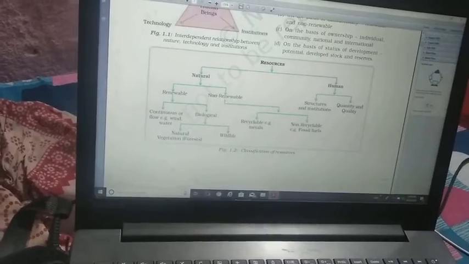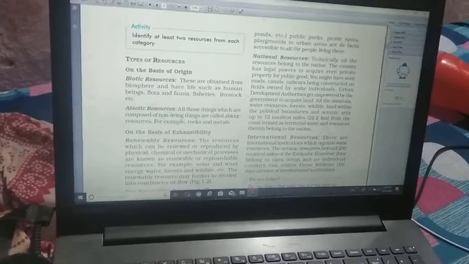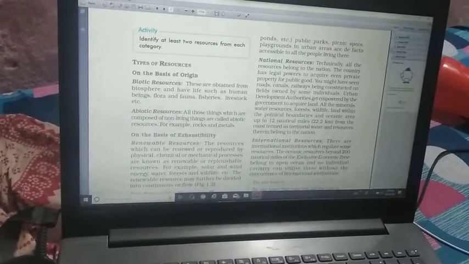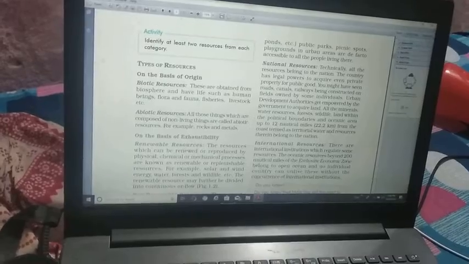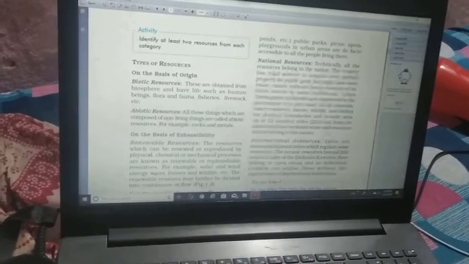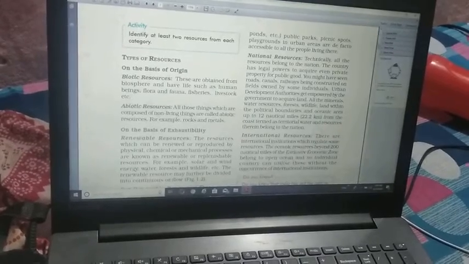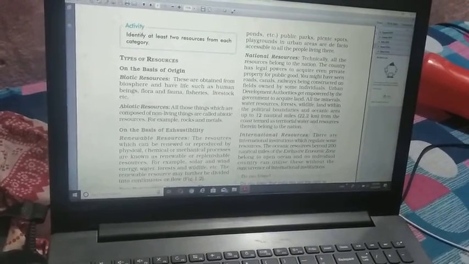Next we will see the types of resources. It is divided on the basis of origin first. What do you mean by this? It is divided into two types, that is biotic resources and abiotic resources. Biotic resources are living things, and abiotic resources are non-living things.